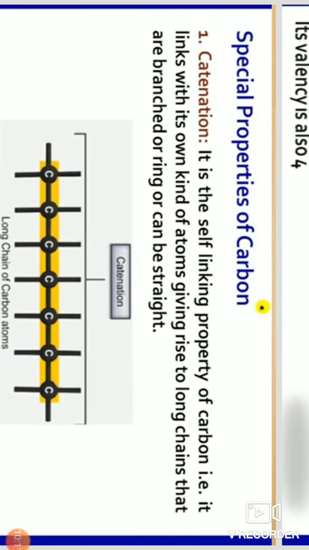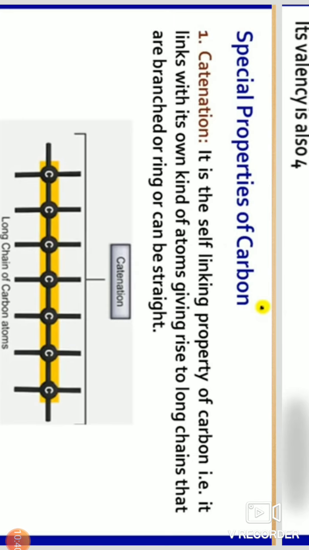The special property of carbon is catenation. Catenation means the self-linking property of carbon, that is, it links with its own kind of atoms. Carbon also links with carbon.